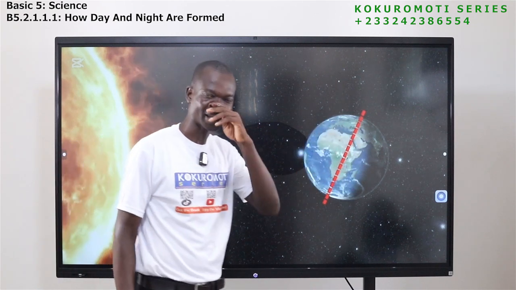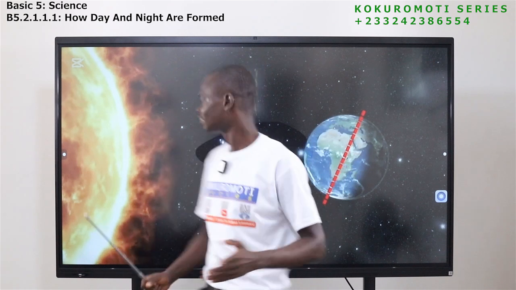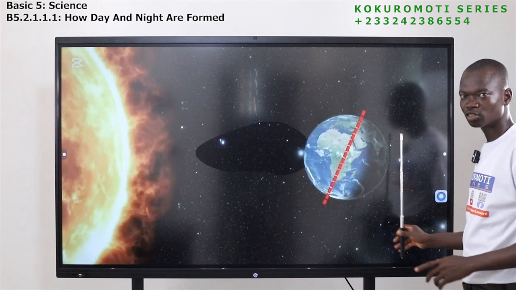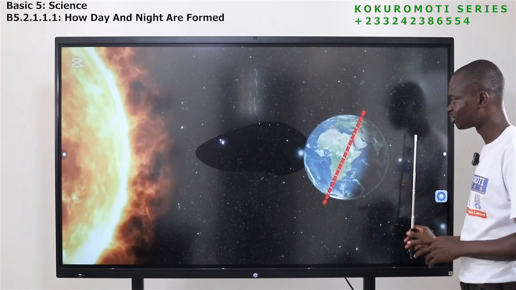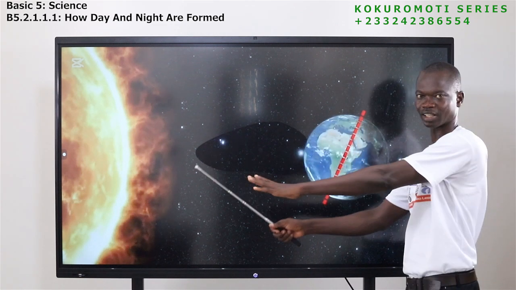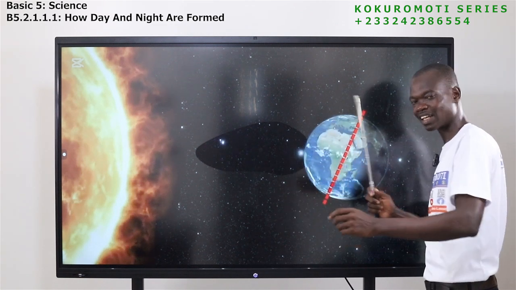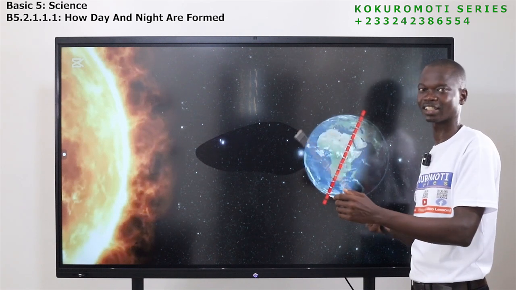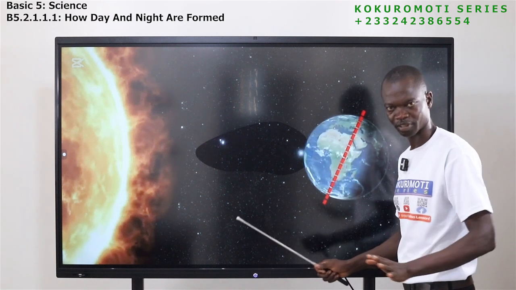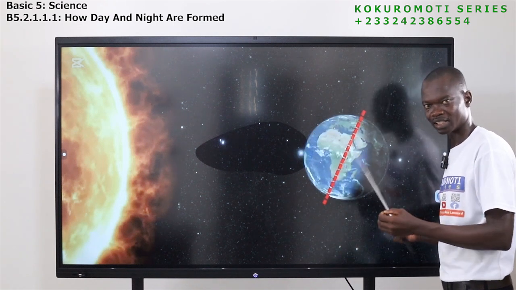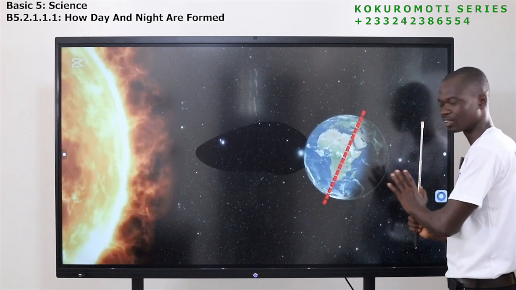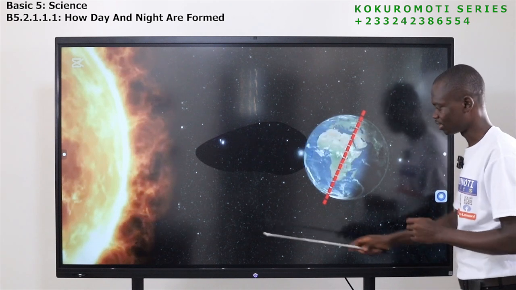Rotate, rotate. So in the night, if you don't see the sun, it tells you that the earth has rotated, it has moved to a part that you cannot see the sun. But if you can see the sun, it means the earth has rotated and you find yourself at a place that you can see what? The sun. So rotation is the same as what? Turning or spinning. If the earth doesn't spin, only one side will get light forever. But if it spins or rotates, always half will get light, half will not get light from the sun. So it goes like that in that cycle.